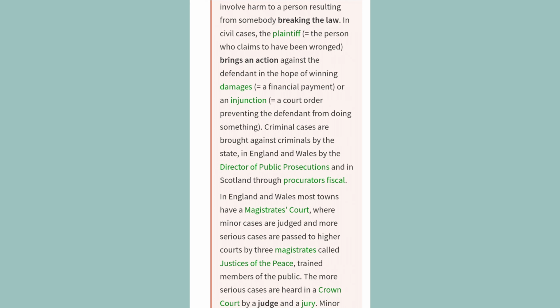In England and Wales most towns have a magistrates' court, where minor cases are judged and more serious cases are passed to higher courts by 3 magistrates called justices of the peace, trained members of the public. The more serious cases are heard in a Crown Court by a judge and a jury.